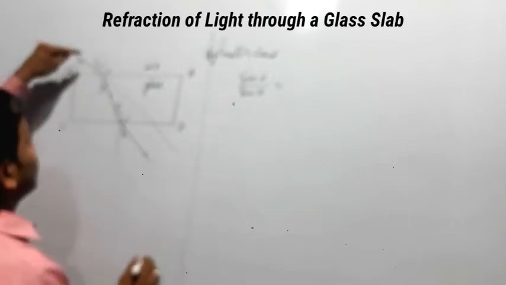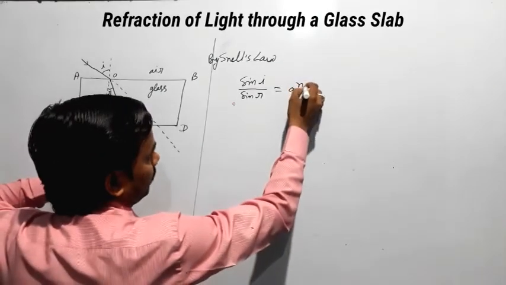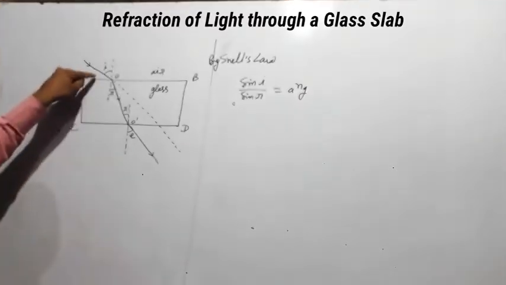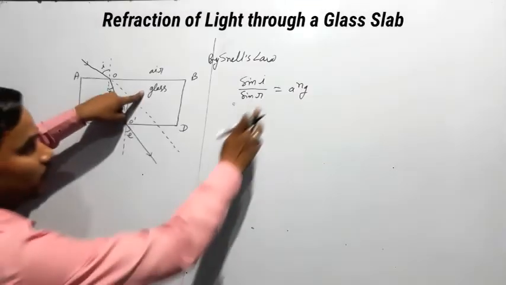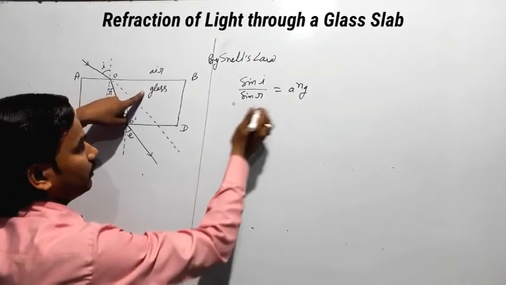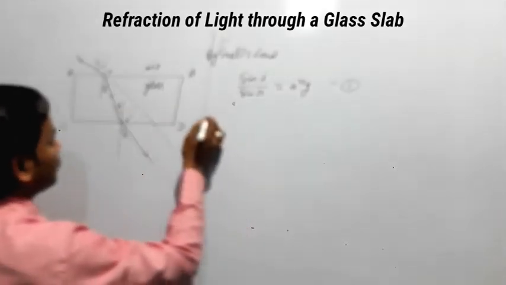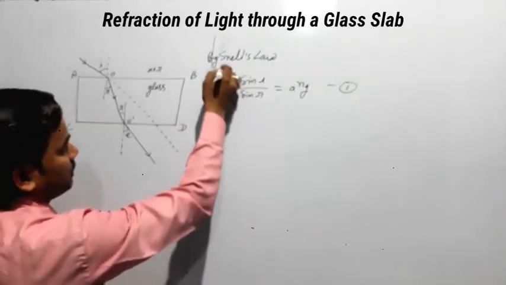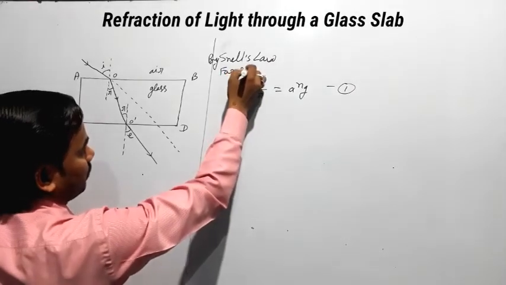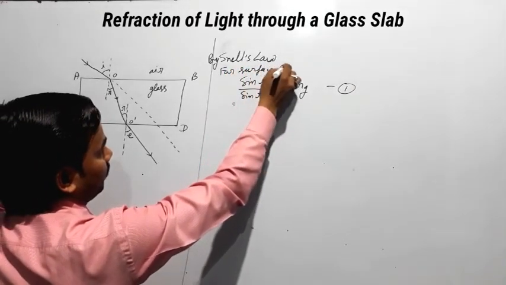We will write ang because the light ray travels from air to glass. Okay, this is equation first. Now this is for surface AB.